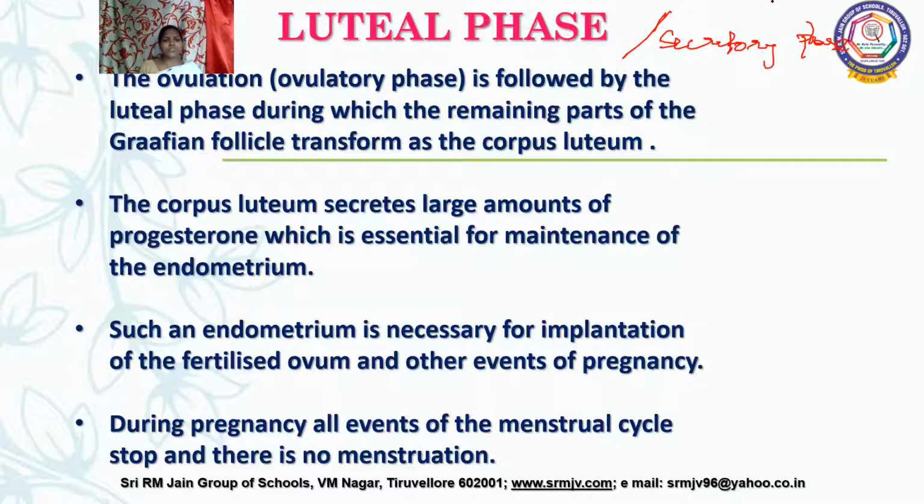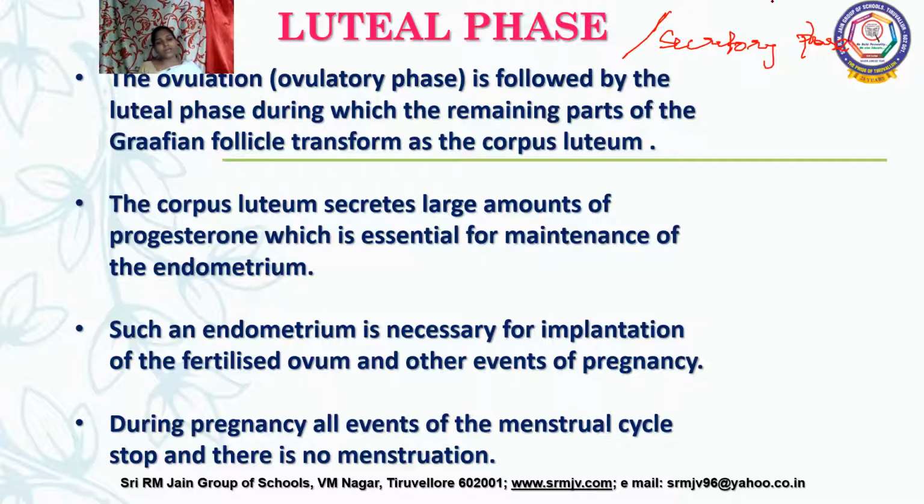And this endometrium, of course, is necessary for implantation. At the maintenance of this endometrium, it will have some glandular tissues, mucus glands and all, which will produce more and more amount of mucus secretion. And that endometrium is ready for the implantation process if the embryo is formed. Okay, so this is about our luteal phase.